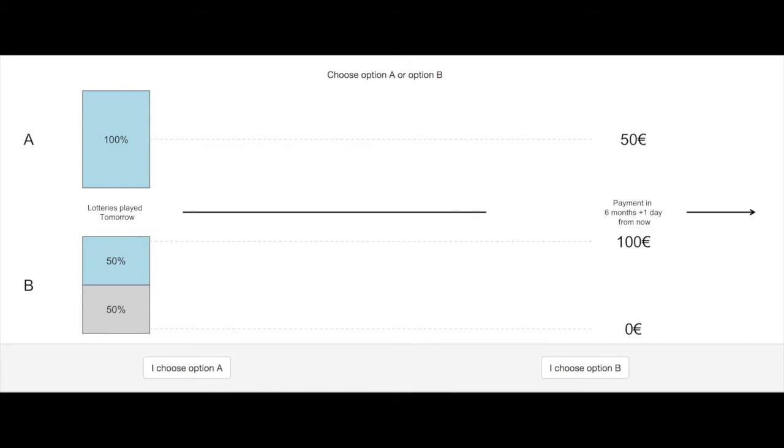Consider example 2. A list of 19 questions can also be considered by changing the amount given by option A. In this question, option A offers €5 for sure. In this second question, option A offers €10, and so on.